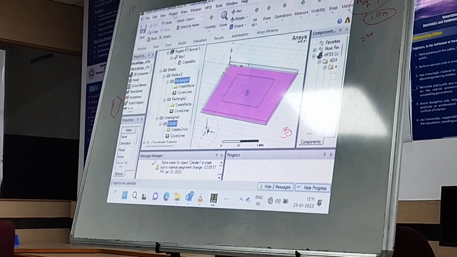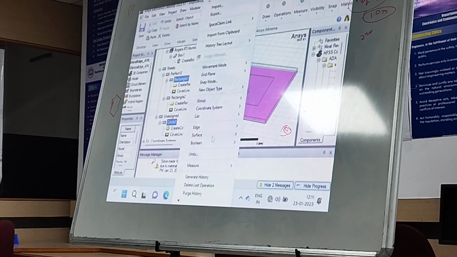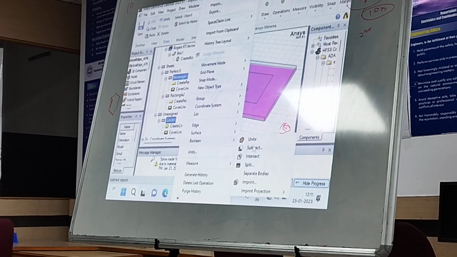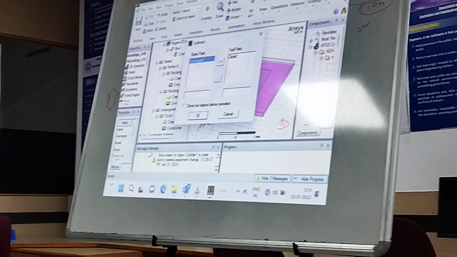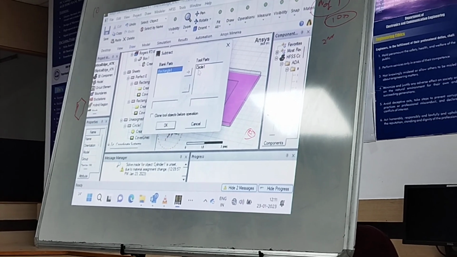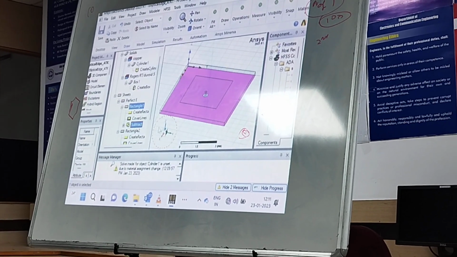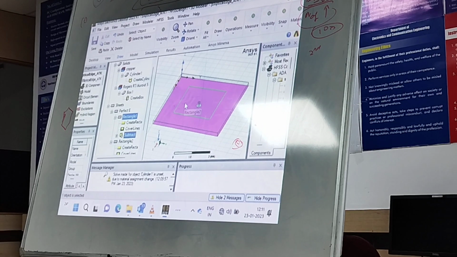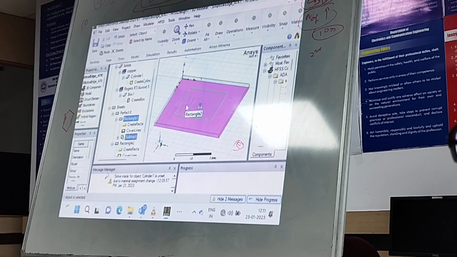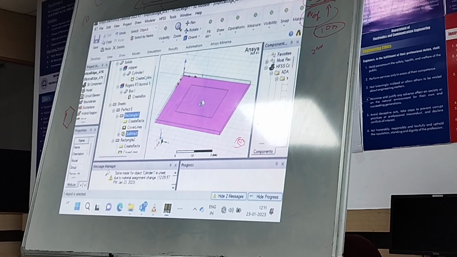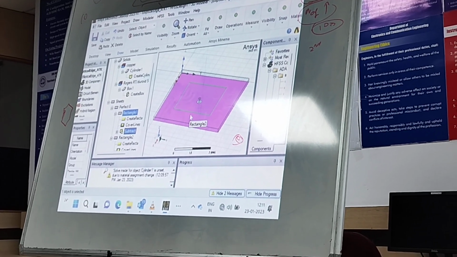For that, once you have chosen, go to Modeler, Boolean, then Subtract. The blank part should be the part which has to remain, and the tool part should be the part which has to be removed. Then click OK. That particular circle area has been cut, and the metal has been etched out. Okay, so till now we have made all these conditions.